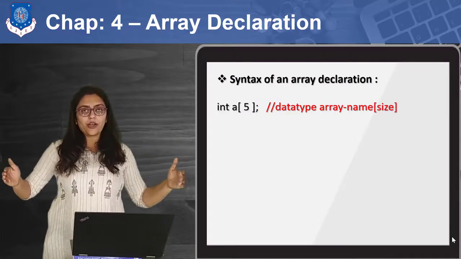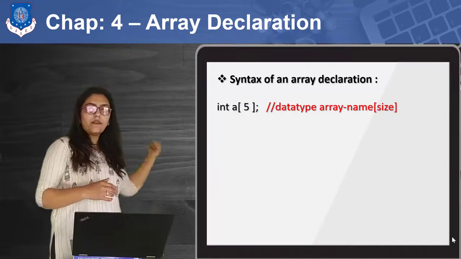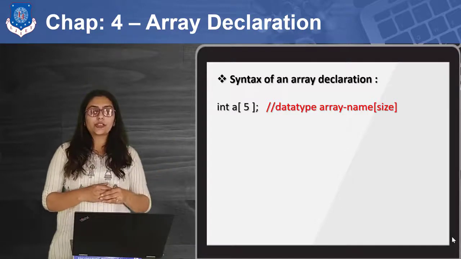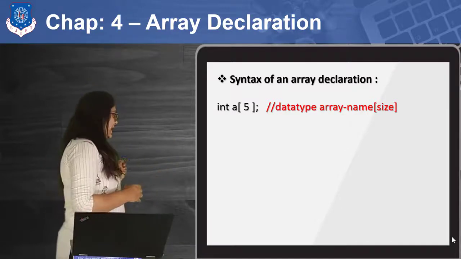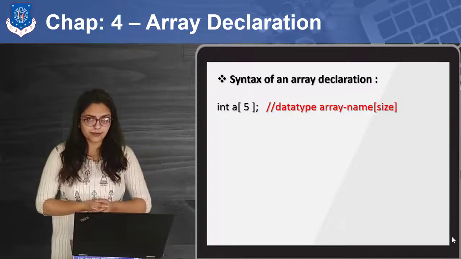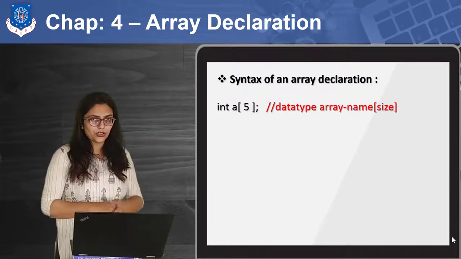What will be the capability of an array? Here, this array can hold up to 5 elements because I have written the size over there. Similarly, I can say: data type, space, array name, and inside the braces the size. This is how I can declare a single-dimensional or one-dimensional array.